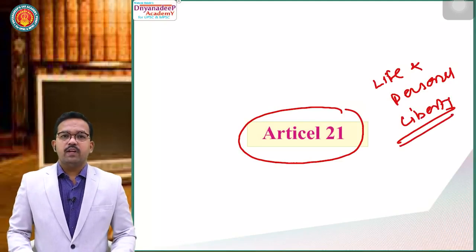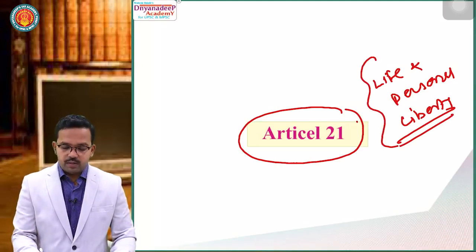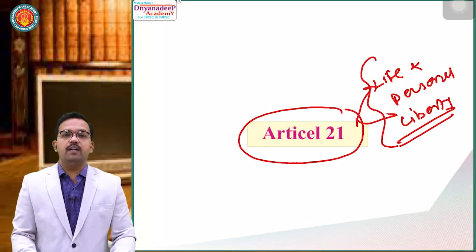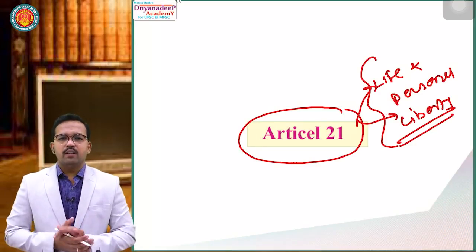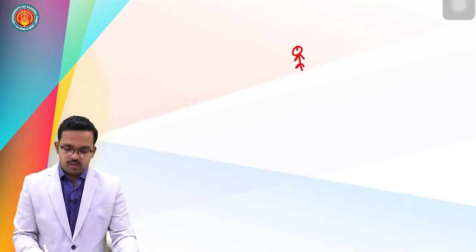So first thing, Article 21 is about protection given to an individual's life and personal liberty. This is the first important thing. Now why this article is important, we'll try to understand. See, suppose this is a common human being, right? This is a common human being. Now this human being has an inherent right of life and personal liberty.